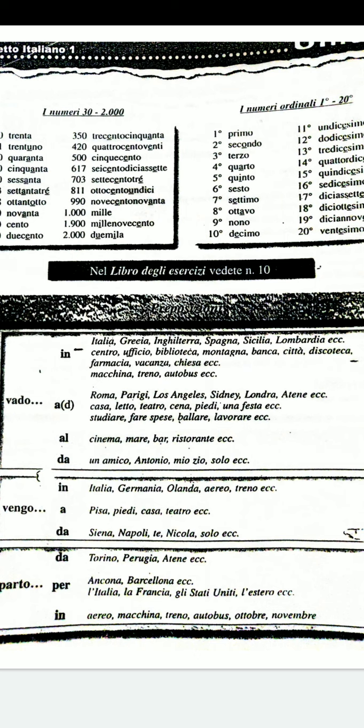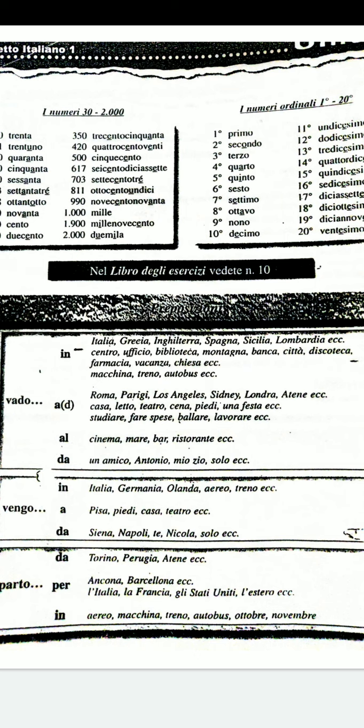Vado a cena, I go to dinner. Vado a piedi, I go on foot, etc. So andare a, vado a. As I said, the verb andare is followed by preposition a, which is to.